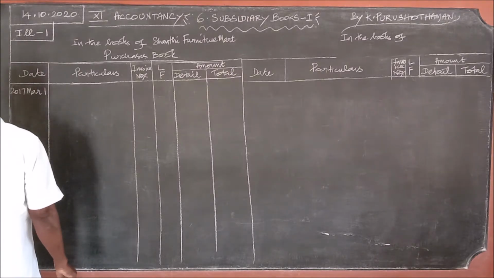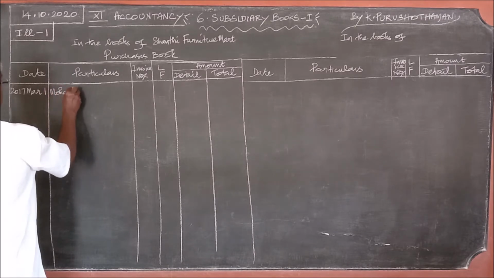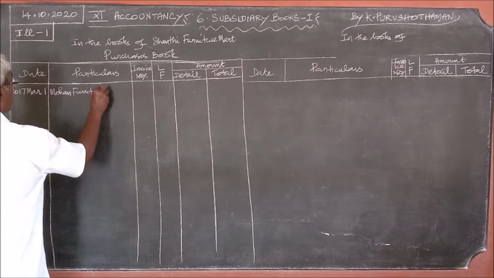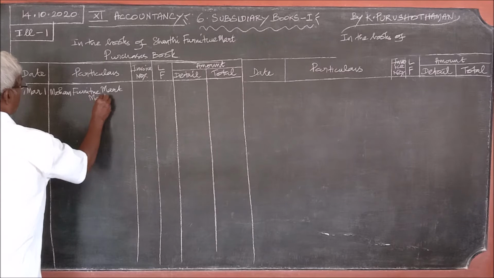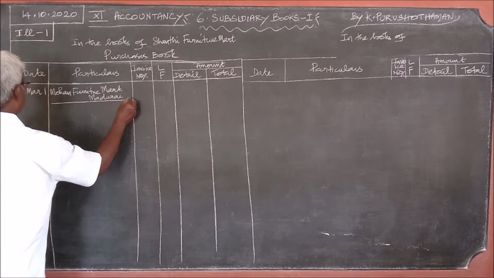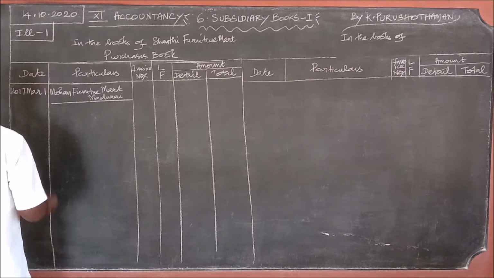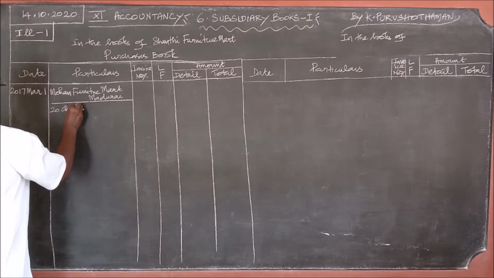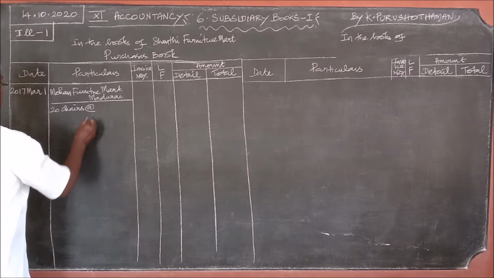Purchased from Mohan Furniture Mart, Madurai. 20 chairs at the rate of rupees 450.